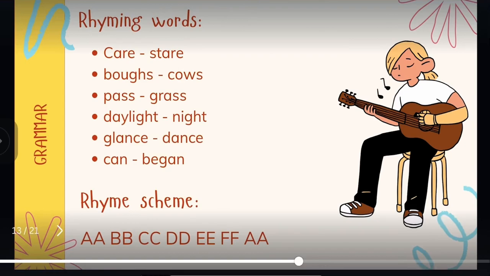The rhyming scheme is very simple. The first couplet has AA, next BB, CC, and further it carries the same format. Then the last two lines come back to the same rhyming scheme, AA.